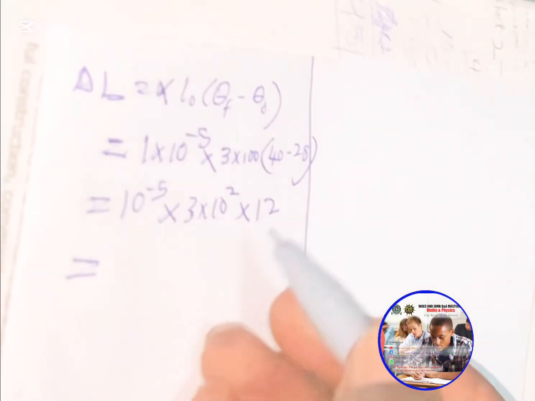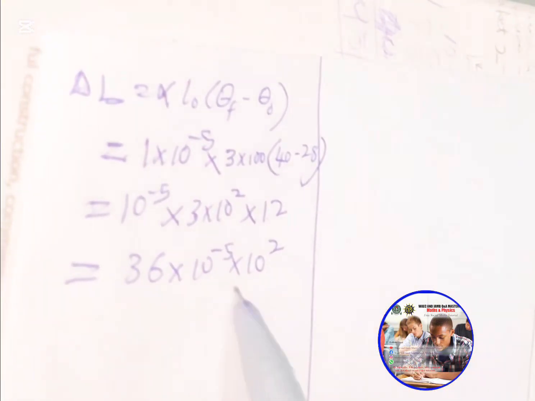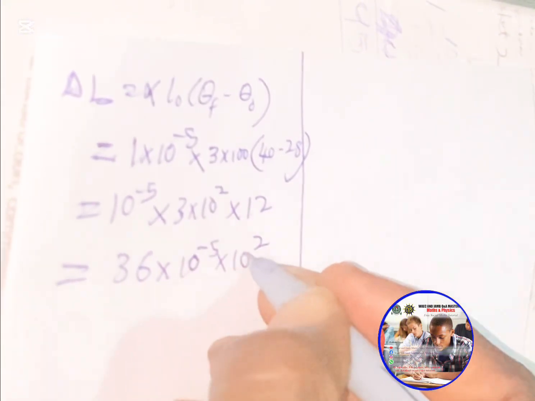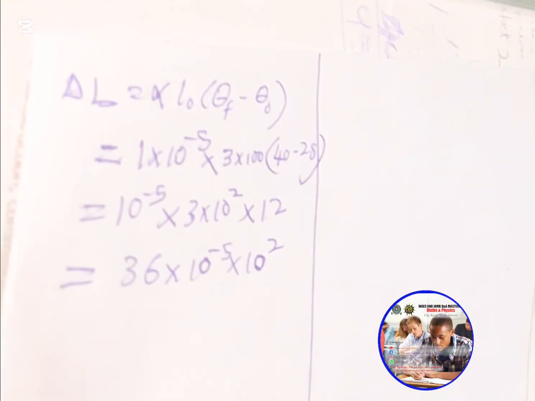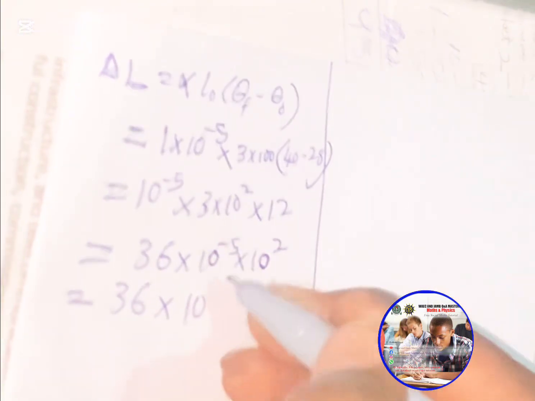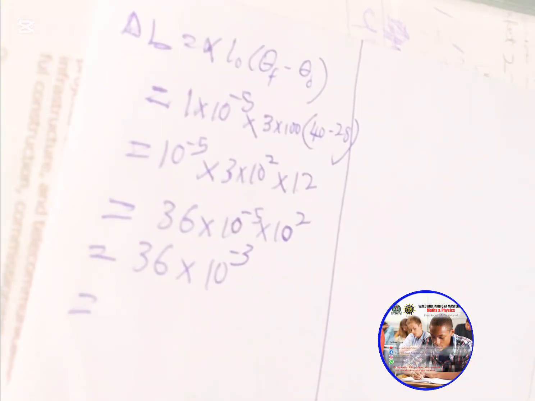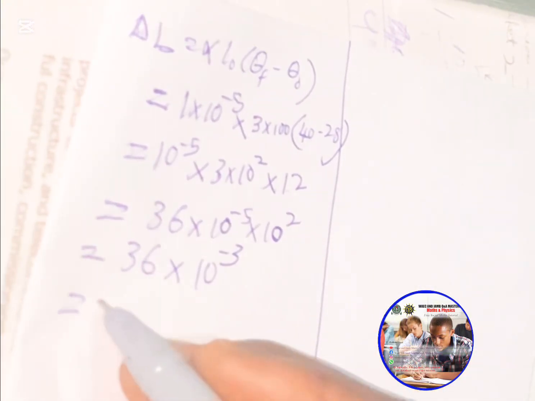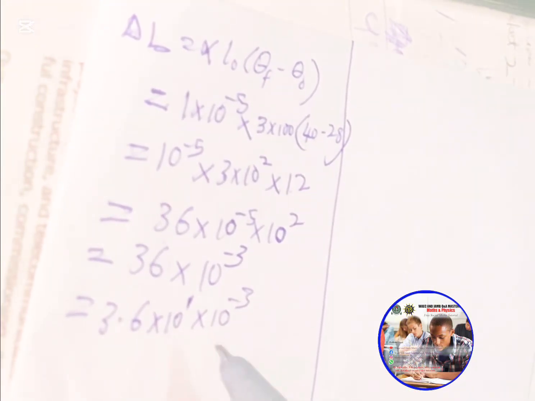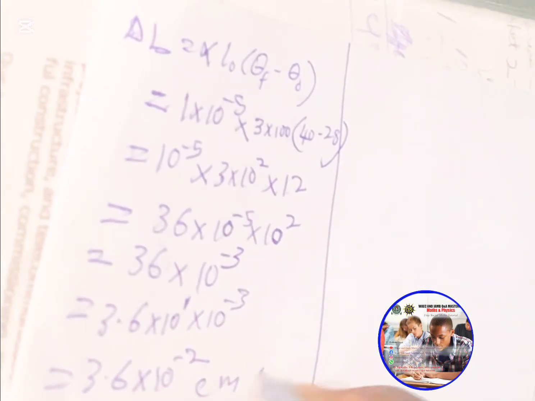If you multiply 3 by 12, you have 36 times 10 raised to minus 5 times 10 raised to 2. We will apply the law of indices here. Last class we taught the law of indices. If you have not followed last class in maths, please go through our questions and solutions and follow them. So we're going to have 36 times 10 raised to minus 3. Then if we convert this to one decimal place, moving the point, it becomes 3.6 times 10 raised to 1 times 10 raised to minus 3. Applying the law of indices again, we have 3.6 times 10 raised to minus 2 centimeters, and this is our answer.